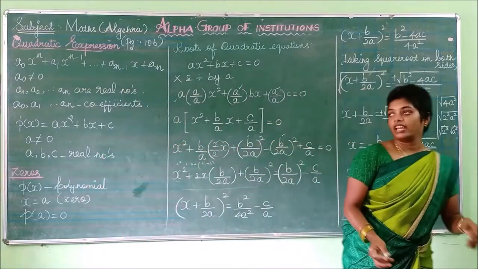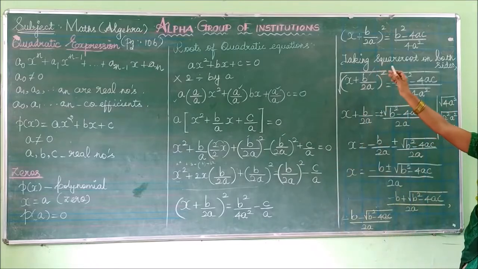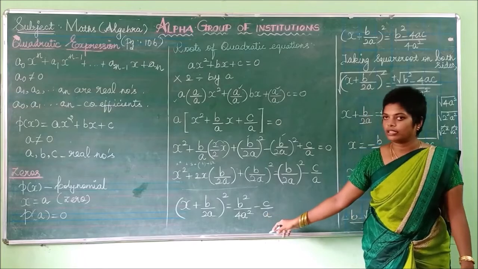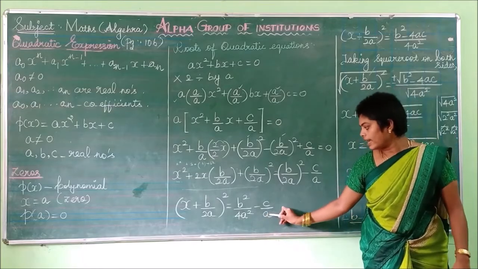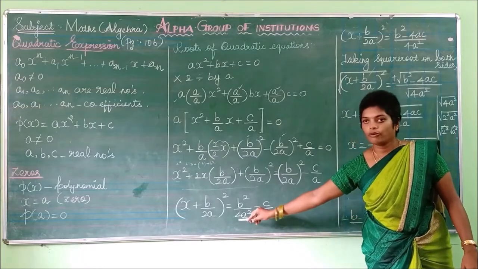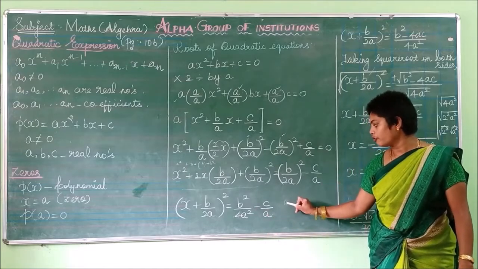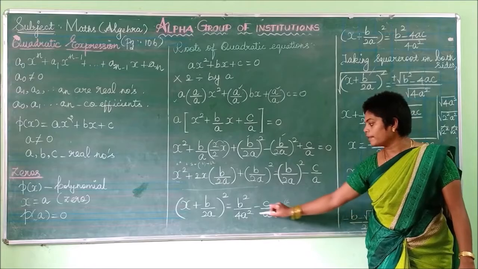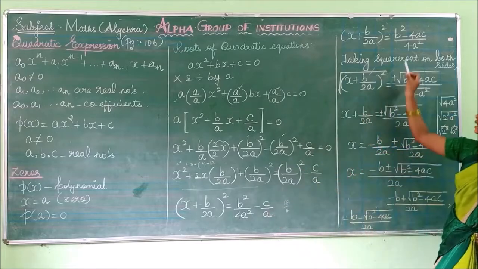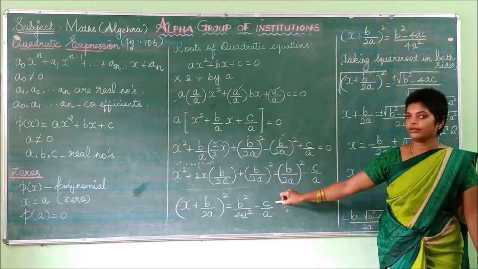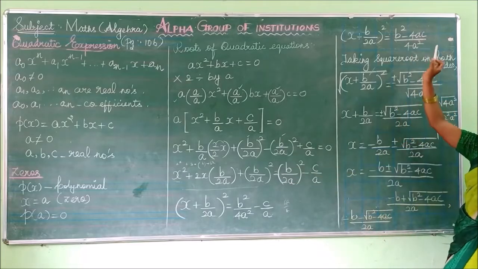Next, listen to the next step. (x plus b by 2a) the whole square. You can take LCM for both the terms. So here a is already present, so 4 into a is not there. So you have to multiply and divide with 4a by 4a. Then commonly you take the 4a squared in the denominator. In the numerator, b squared minus, here 4a into c will be written as minus 4ac.